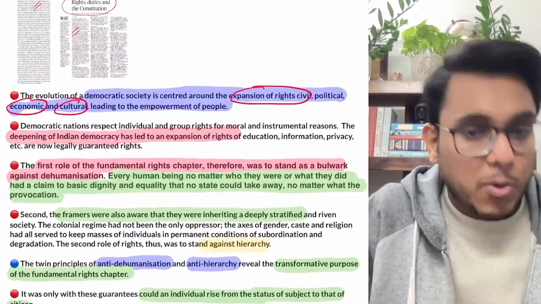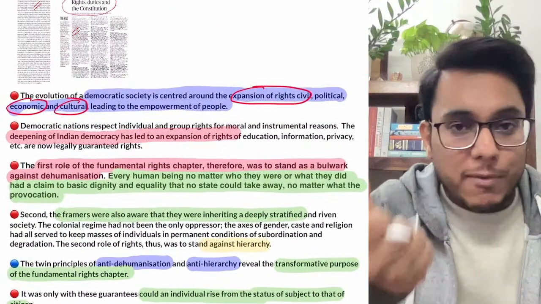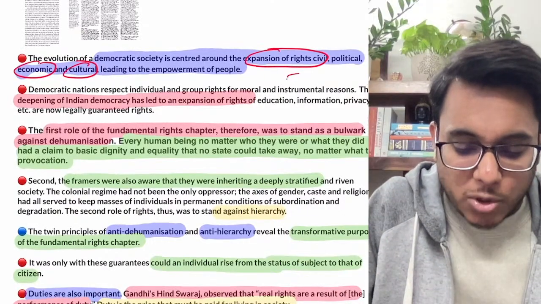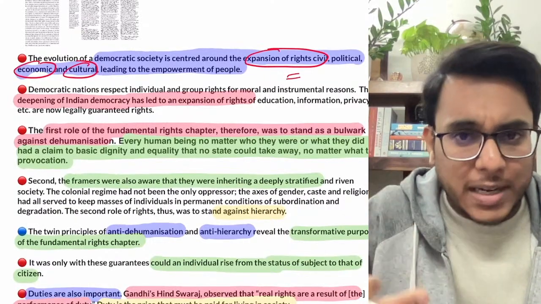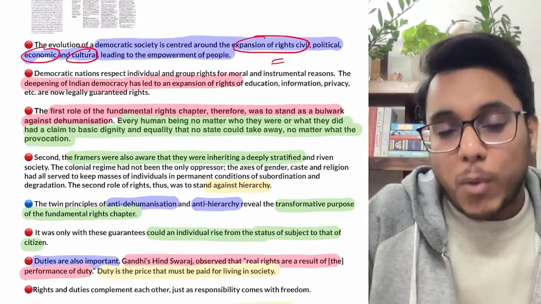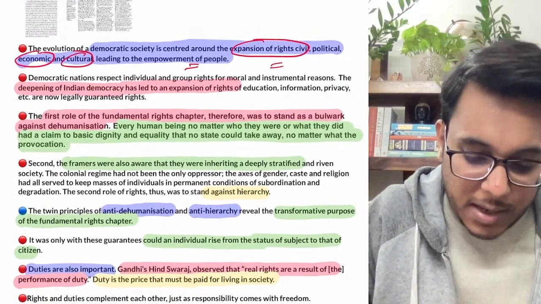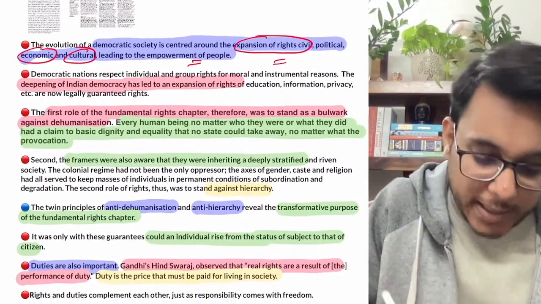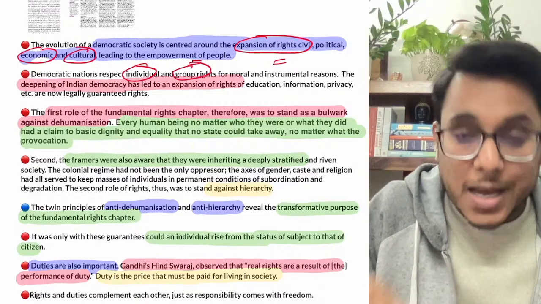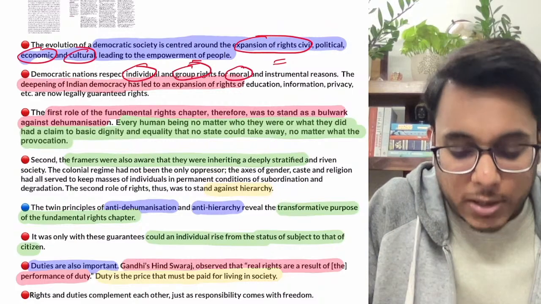This is the point from where the evolution of modern societies comes. The modern democratic societies are based on the expansion of rights: civic rights, political rights, economic rights, etc. Rights are important for the empowerment of the people. The democratic nations respect individual rights and group rights for moral reasons.